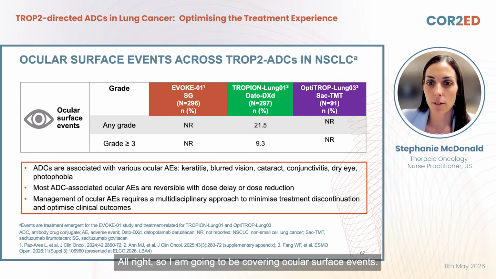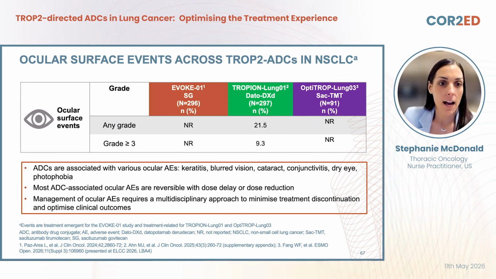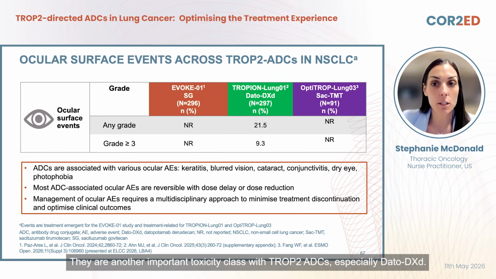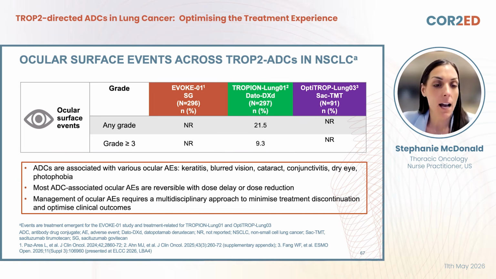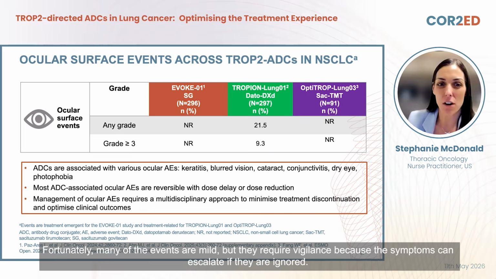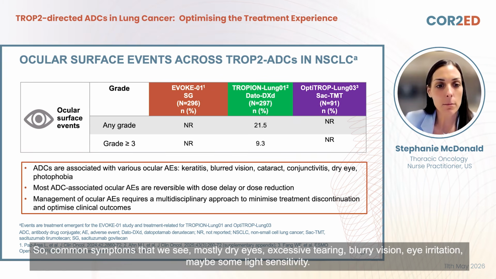All right, so I'm going to be covering ocular surface events. They're another important toxicity class with TROP2 ADCs, especially Dato-DXd. Fortunately, many of the events are mild, but they require vigilance because the symptoms can escalate if they're ignored. So common symptoms that we see are mostly dry eyes, excessive tearing, blurry vision, eye irritation, maybe some light sensitivity.